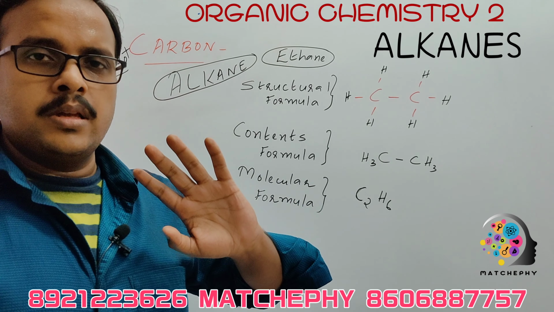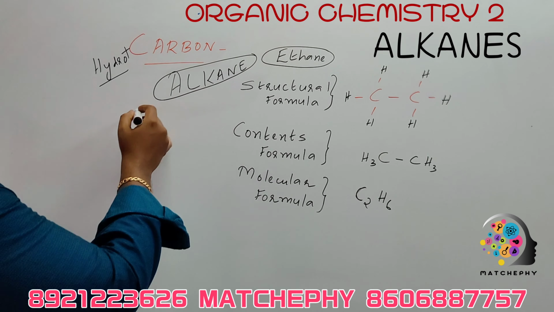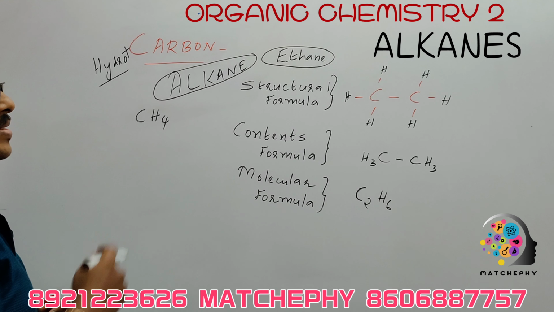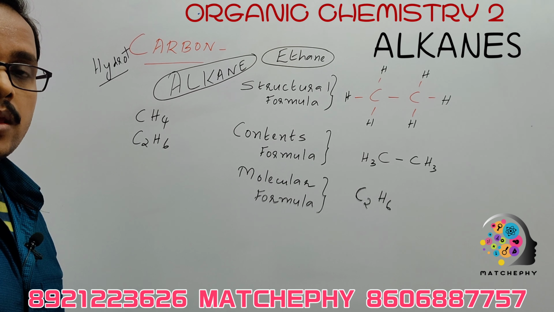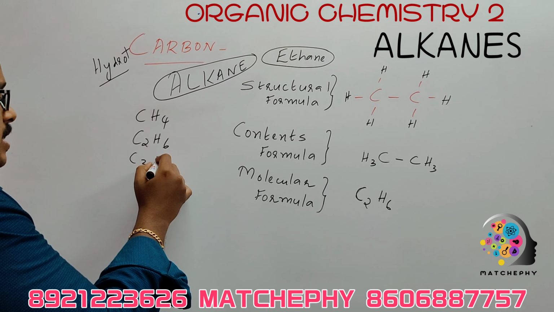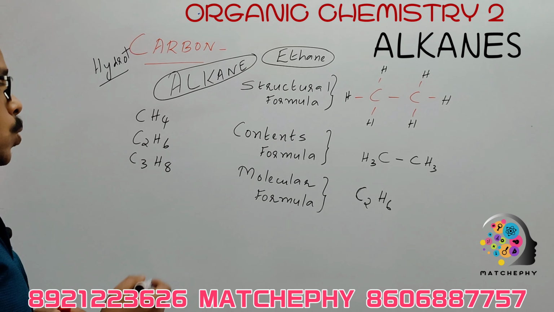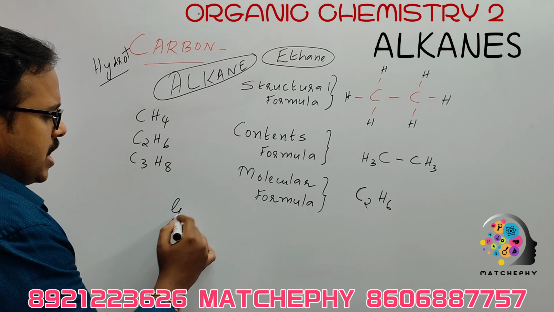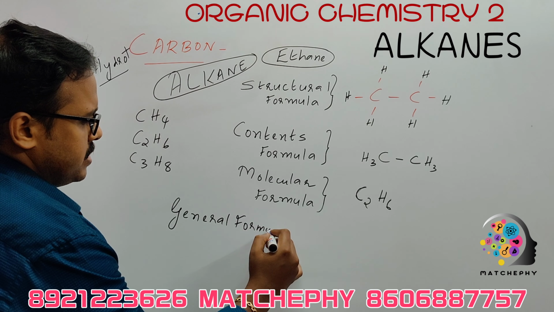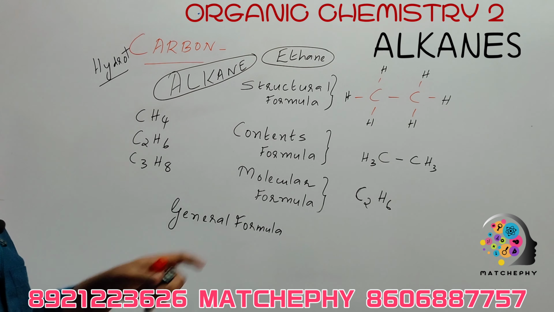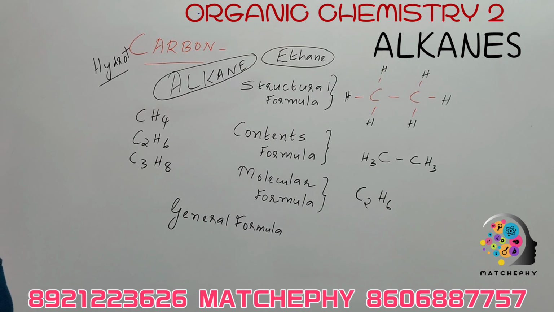Yes. So likewise, methane is CH4. Next is ethane, C2H6. And next is propane. Propane is C3H8. Likewise, the list continues. So in all these, we can get a general formula for alkane. So this is the fourth one. This is the general formula. So don't get confused: structural formula, condensed formula, molecular formula, and general formula.